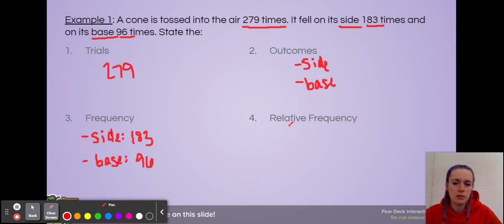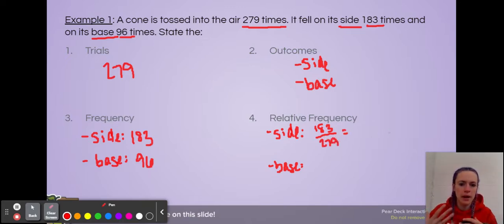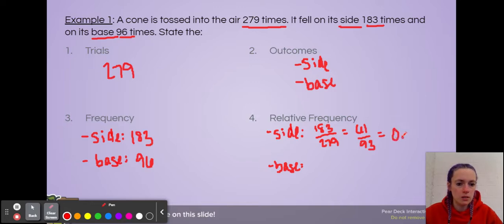And similarly with the relative frequency, we're going to have two different answers as well, one for the side and one for the base. So for our side, we're taking our frequency of the side and dividing it by how many total trials there were, so 279. It's not specific for how they want the answer, but we want to at least simplify this fraction, which can be simplified to 61 over 93. We can also give it as a decimal though, which would be 0.656.